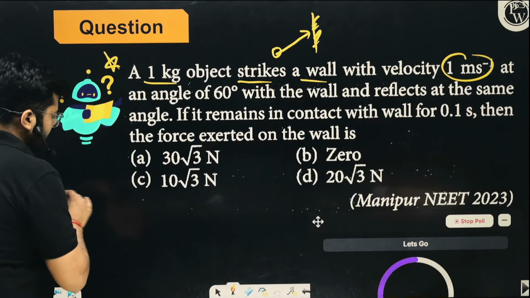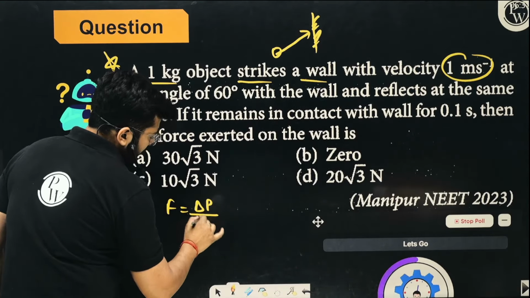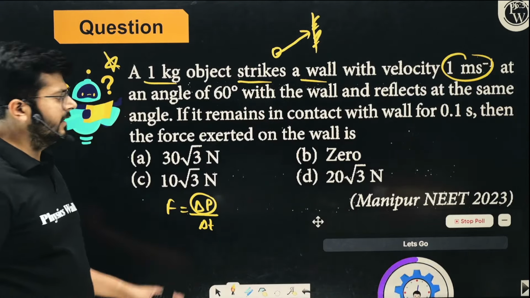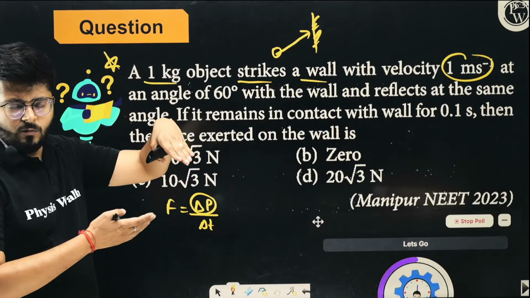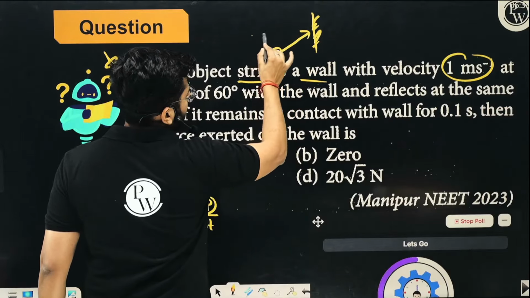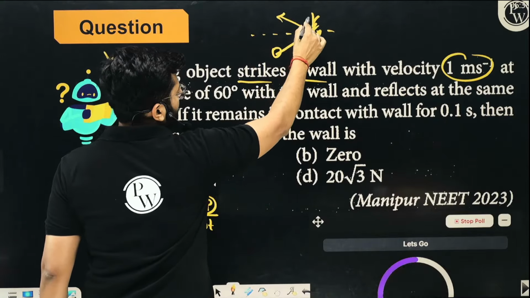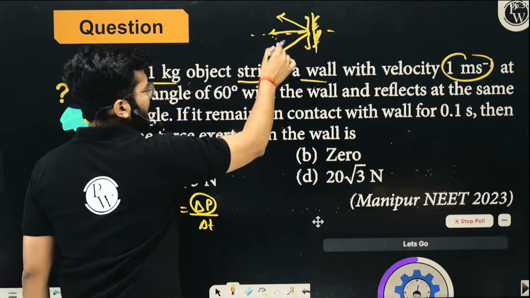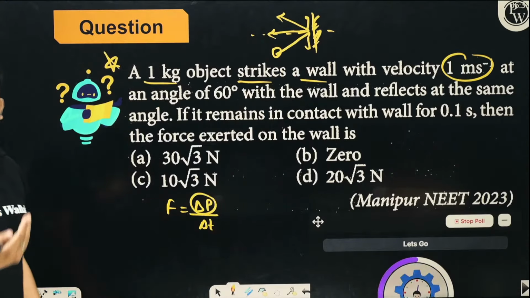How will you calculate it? You know that force acting on the body is dp by dt, right? So how much change of momentum will happen? Mv sine theta is the one component of this particular velocity. You see that this body is going to hit like this, right? And after striking, it will go like this, right? So clearly one component of momentum, which is the cos component, you can cancel out, and the sine components will add up. So it will become sine theta and sine theta, right? So sine components will be adding up.